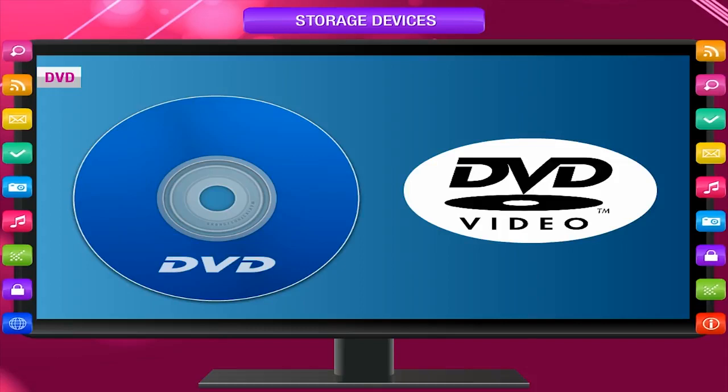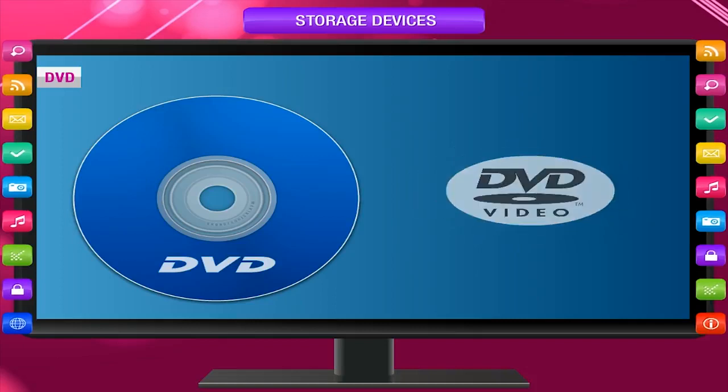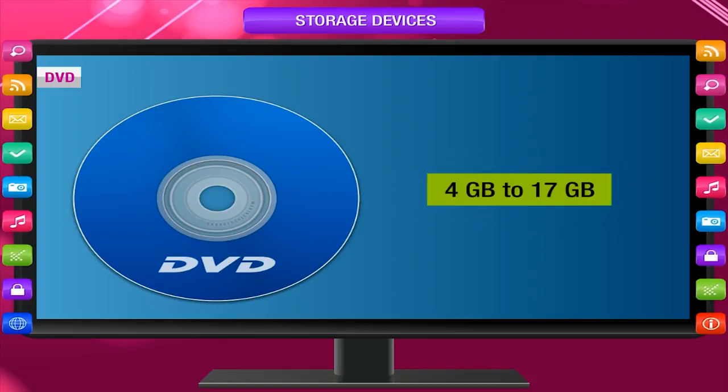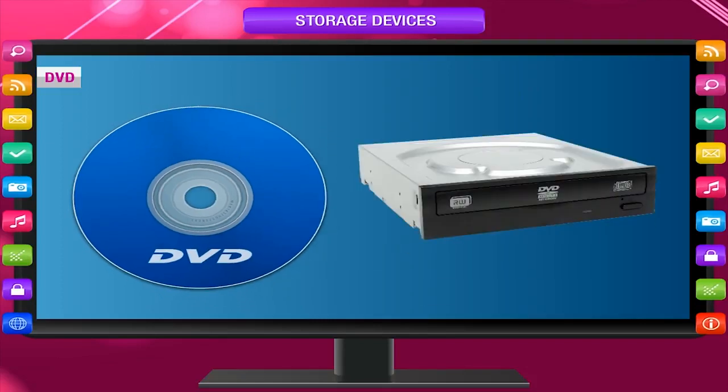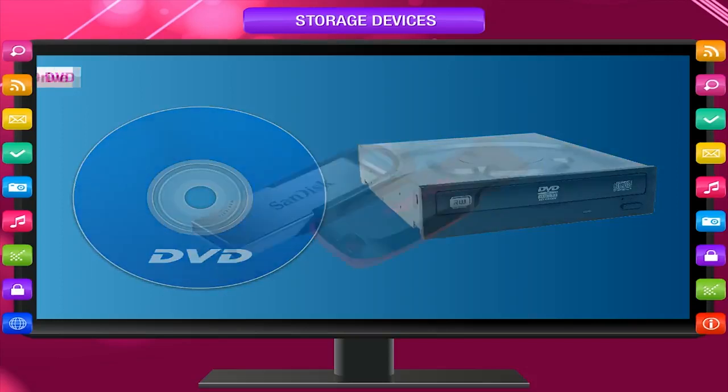It is generally used to record movies with high quality of video and sound. It is also used to take backup of data stored in hard disks. DVD storage capacity varies from 4 GB to 17 GB. It needs a DVD drive to run.